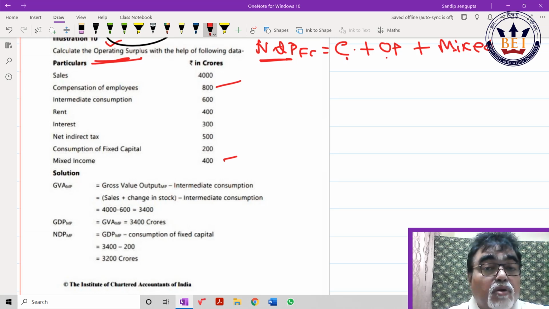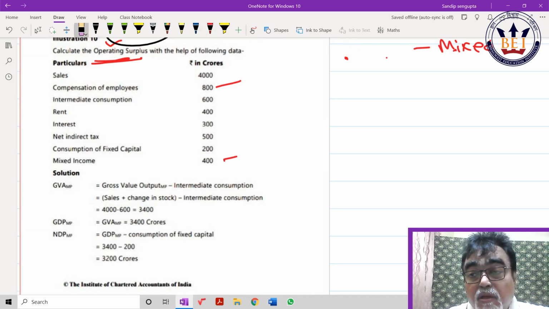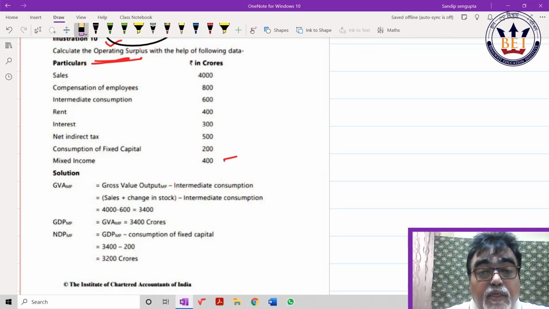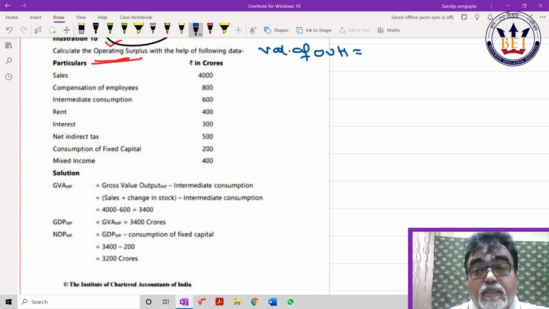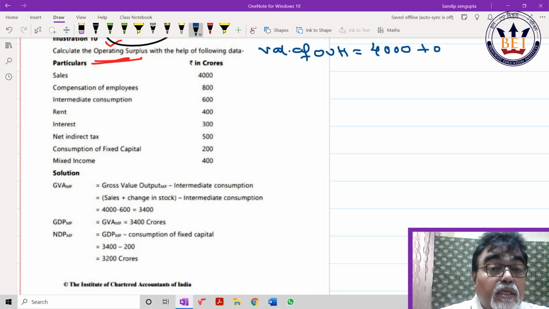You can see the production method is given. So first, value of output. What is that? Sales plus change in stock. 4,000. Change in stock is nothing. Acha, what is GDPMP? Value of output minus intermediate consumption. So 4,000. Acha beta, how much intermediate? 600. So 3400. Then NDPFC, same way.